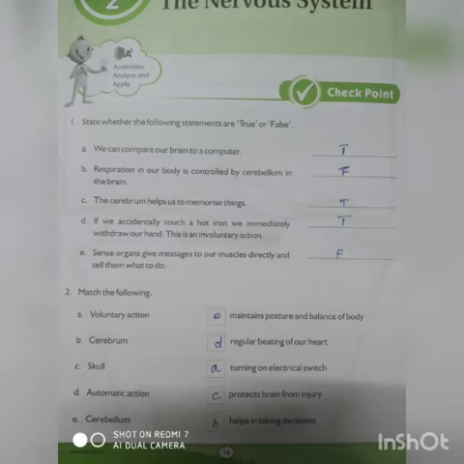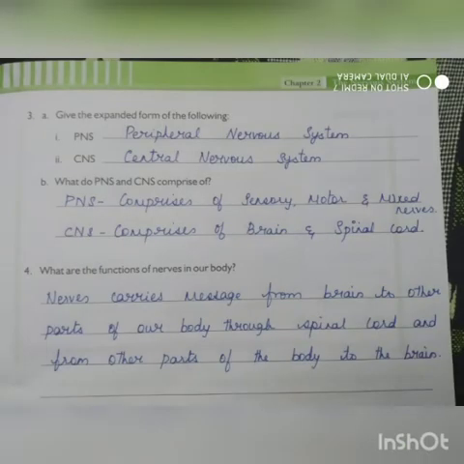Okay, third question, part A, give the expanded form of the following. PNS stands for peripheral nervous system. Okay, CNS stands for central nervous system. Okay, what do PNS and CNS comprise of? PNS comprises of sensory, motor and mixed nerves, and CNS comprises of brain and the spinal cord.